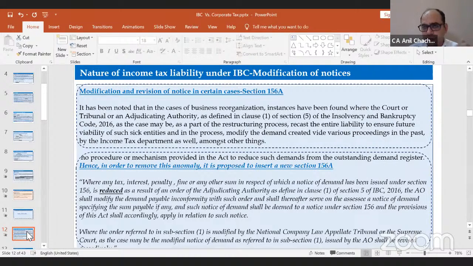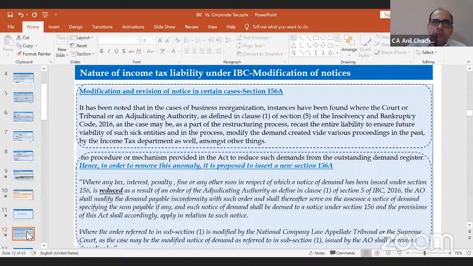So from the Finance Act 2022, they have introduced a section, section 156A. They specifically mentioned that wherever any tax, interest, penalty or fine is payable to the income tax department pertaining to the IBC code and which has been approved by the adjudicating authority, the department will issue again a notice of reduction, right?